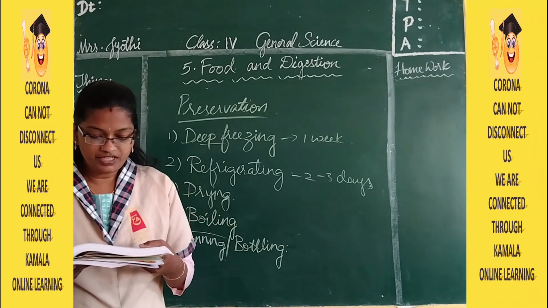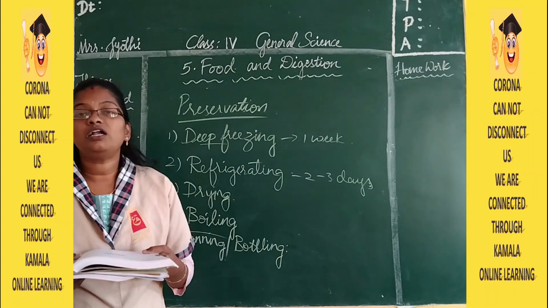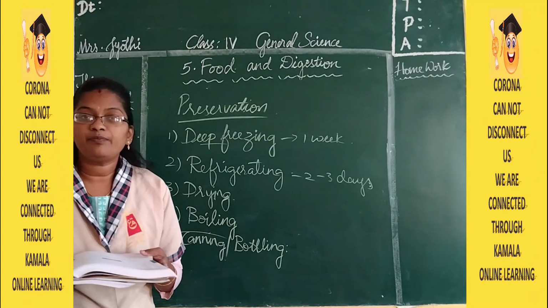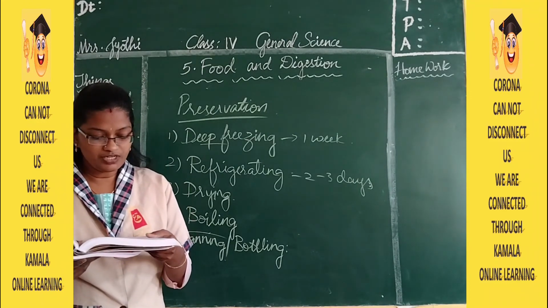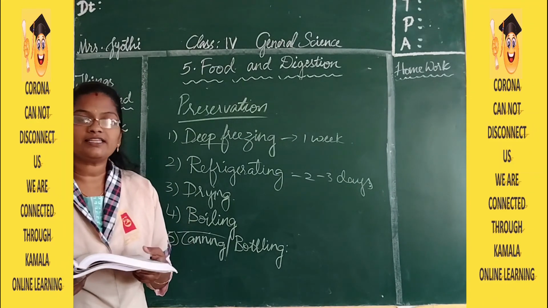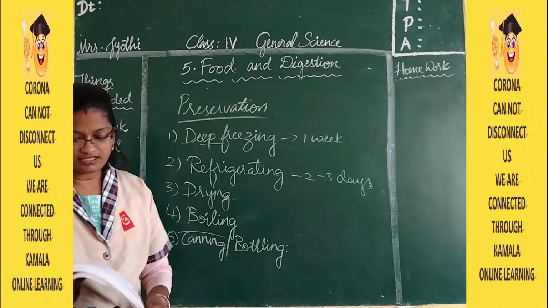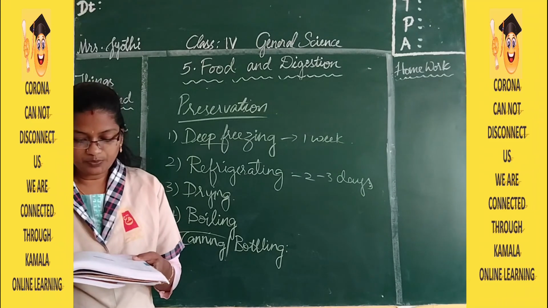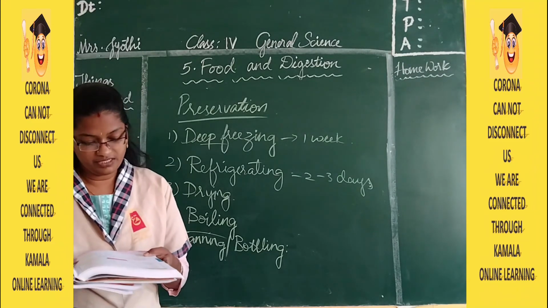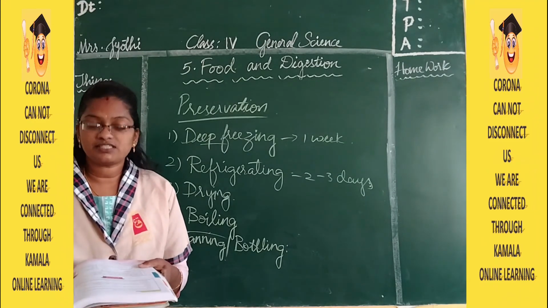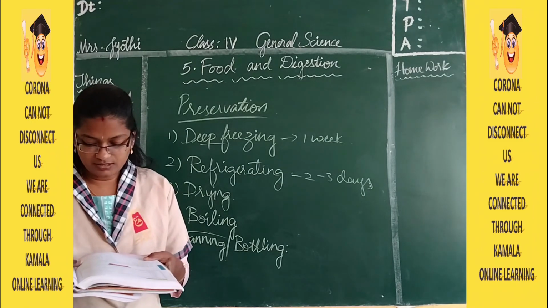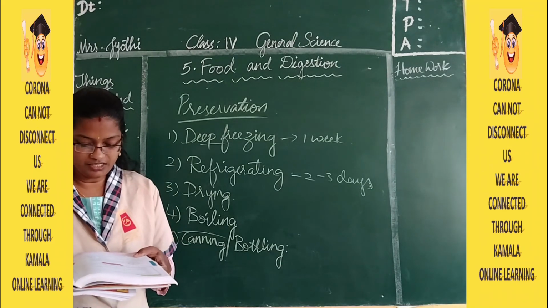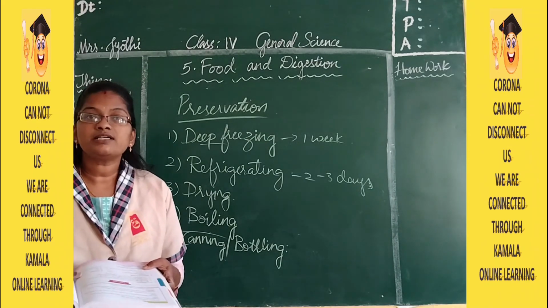Roughages. The food we eat in our daily life is called as our diet. Our bones and teeth are made up of calcium. Storing food in cans is called as canning. C-A-N-N-I-N-G. Then match the following you have. Directly I am telling the answers. Proteins are milk. Then green leafy vegetables, roughage. Then vitamins, protective food. Then fourth one, removing water content of the food. It is called as drying.